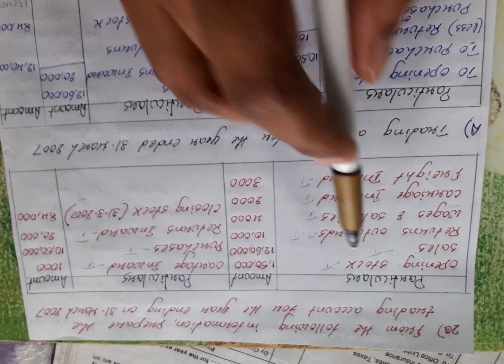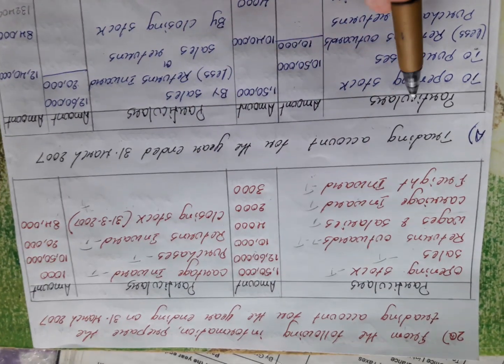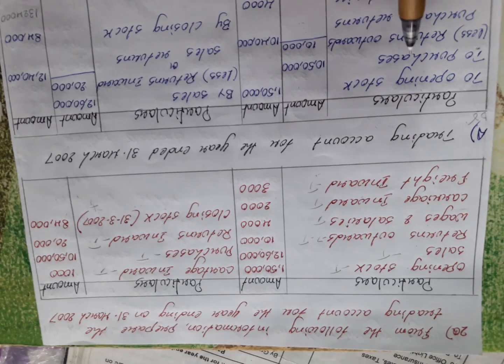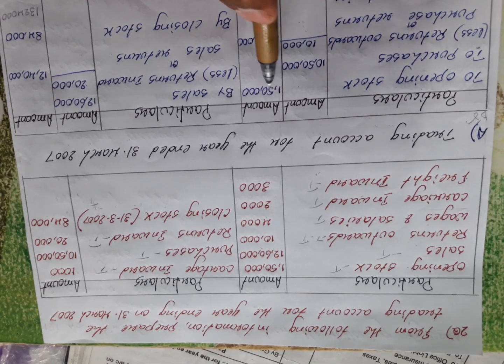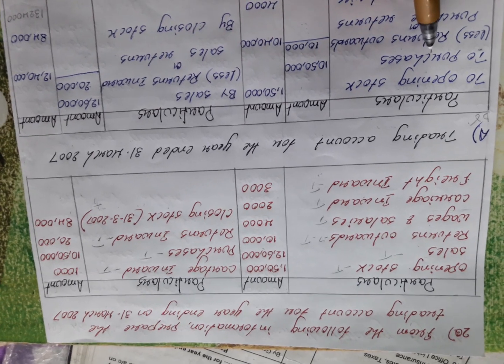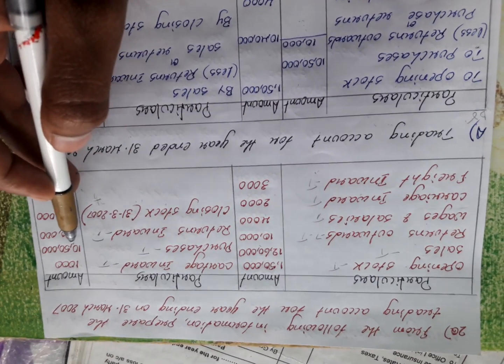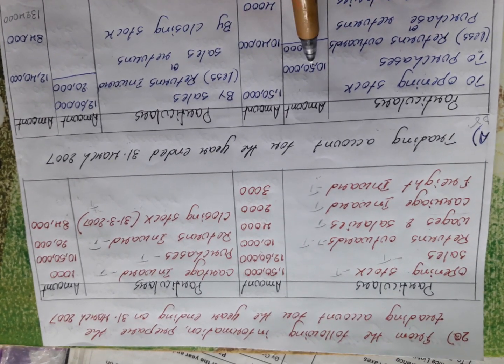First we will see To opening stock, that they have given. Always your debit side has to begin with To opening stock. To opening stock amount is 1,50,000. Next has to be followed with purchases. So we had a purchases amount of 10,50,000.